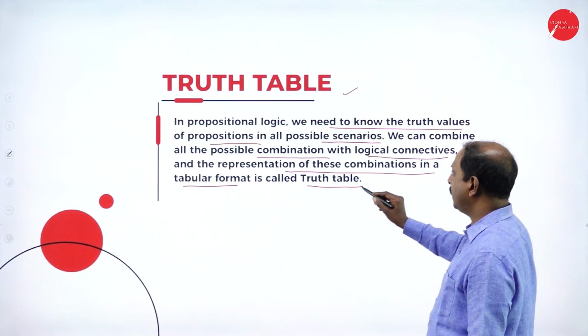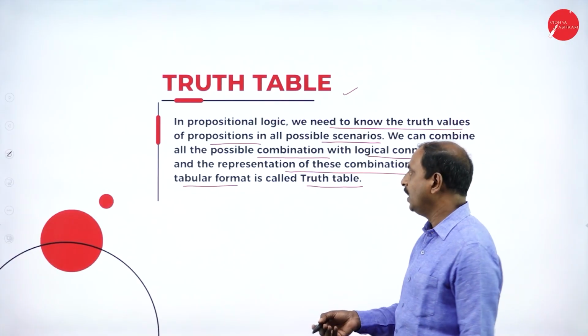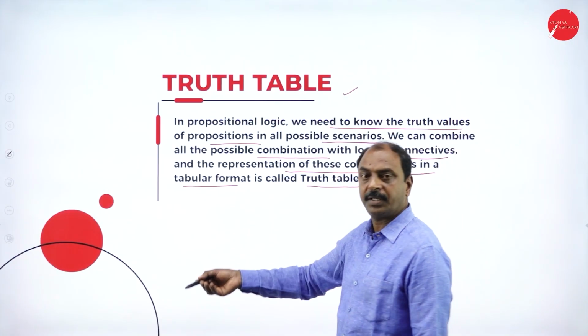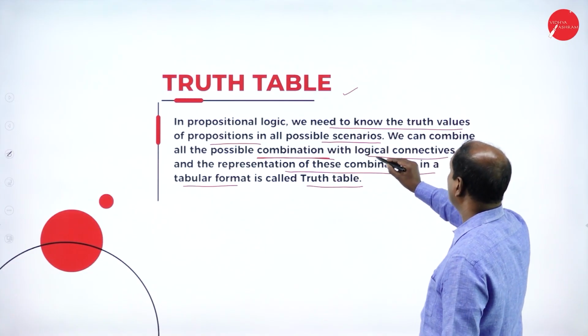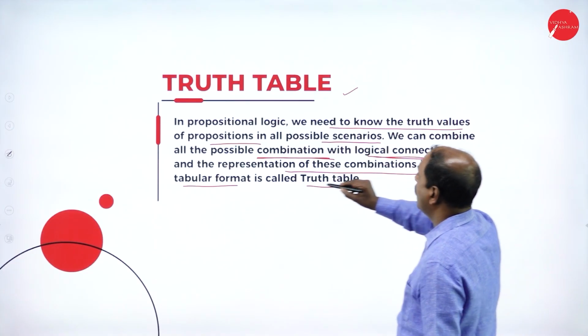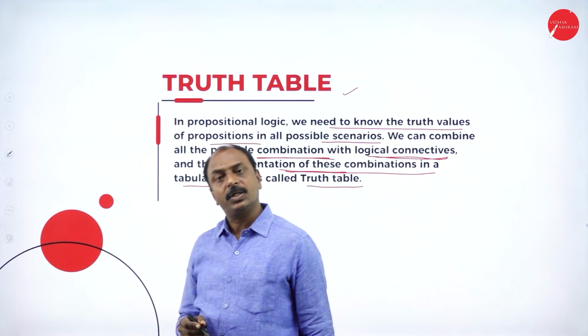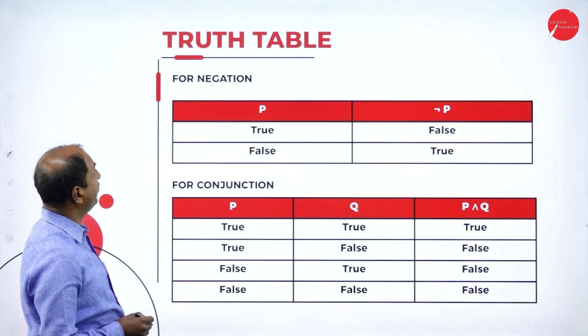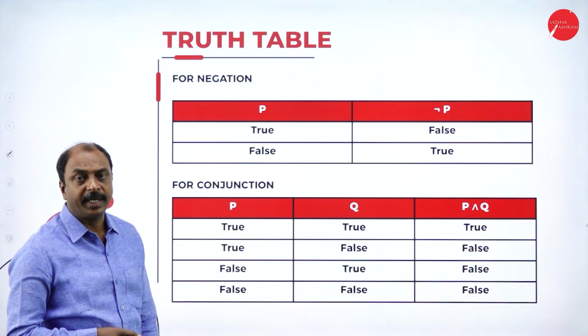What is a truth table? It is a tabular format, in the form of a table. And what does the table consist of? It consists of all possible combinations along with the logical connective, along with the values. This is nothing but the truth table. In the next slide, we will see the truth table for different logical connectives.